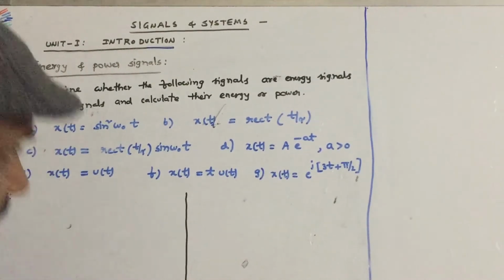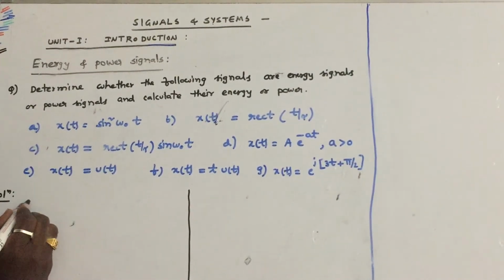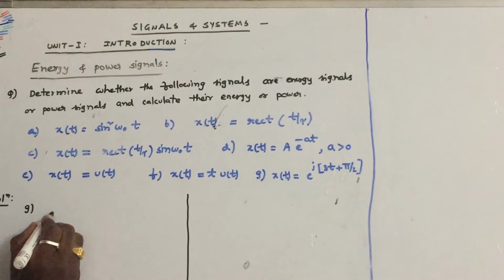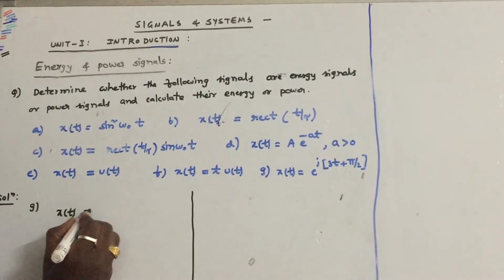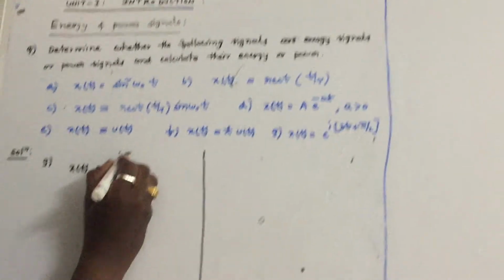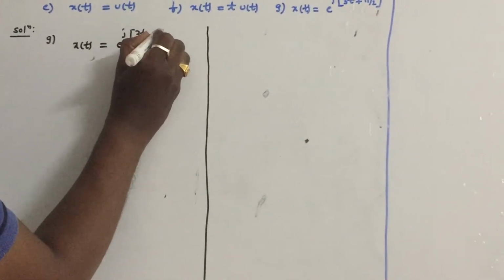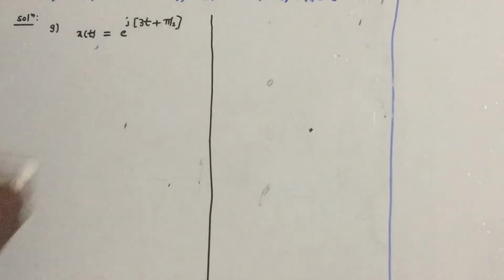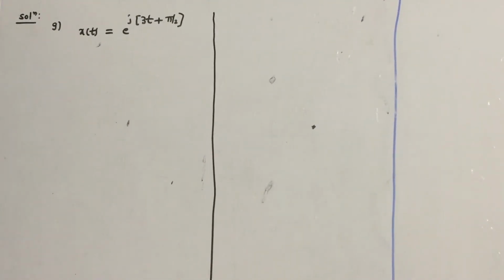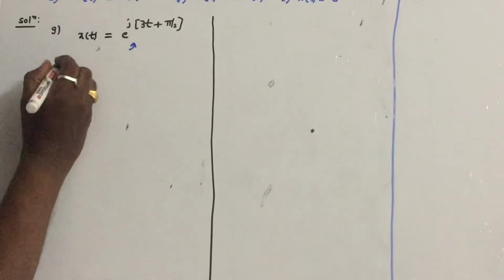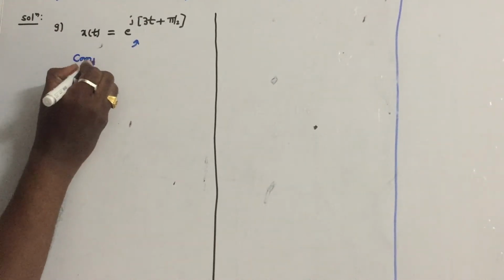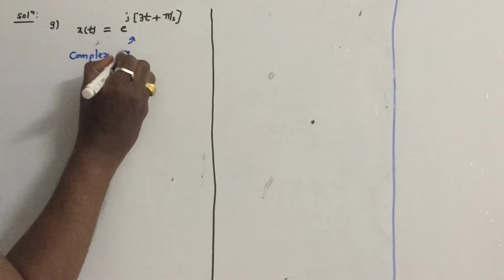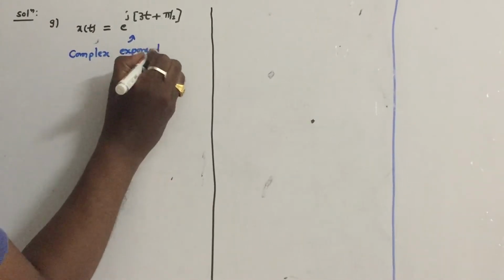So first question, I am taking the last one, G. x of t is equal to e power j into 3t plus pi by 2. So what is the nature of this signal? It is a complex exponential signal.